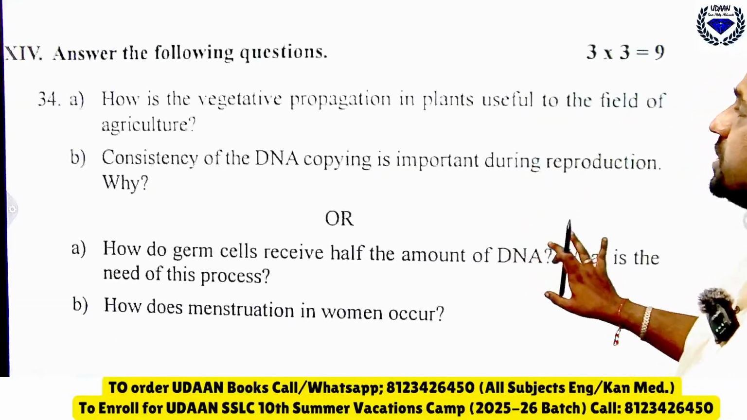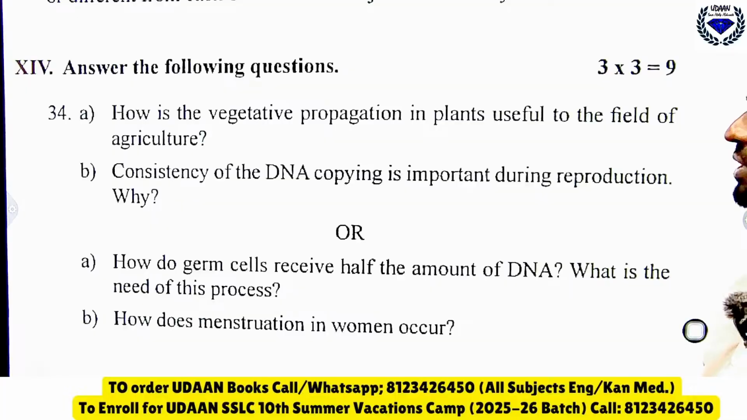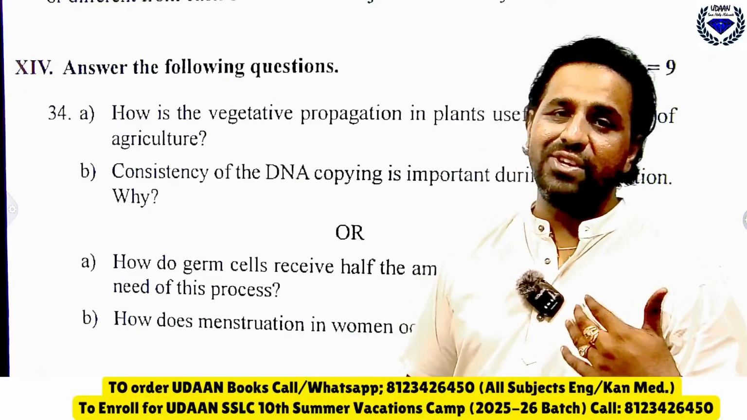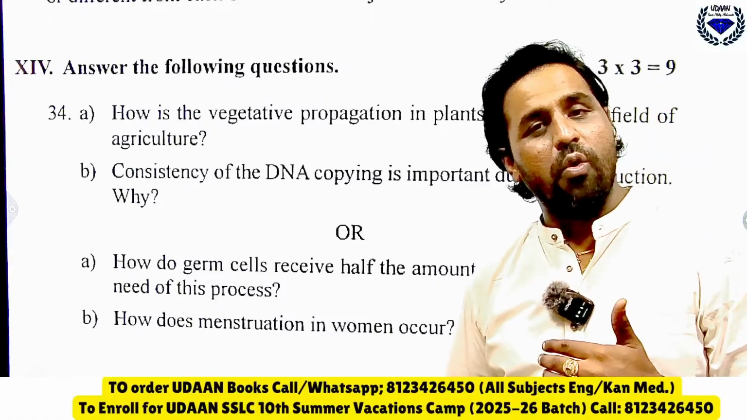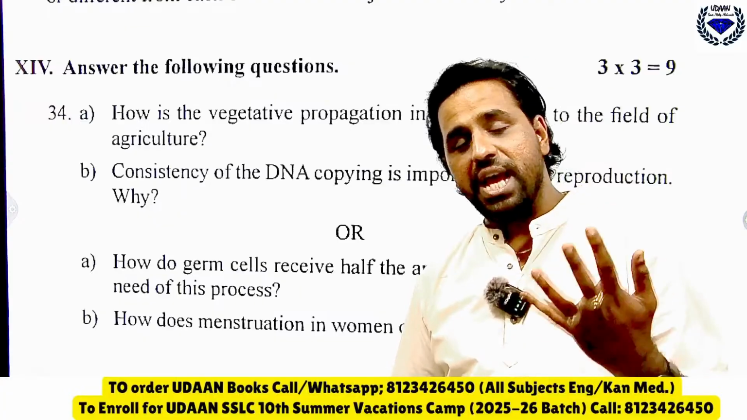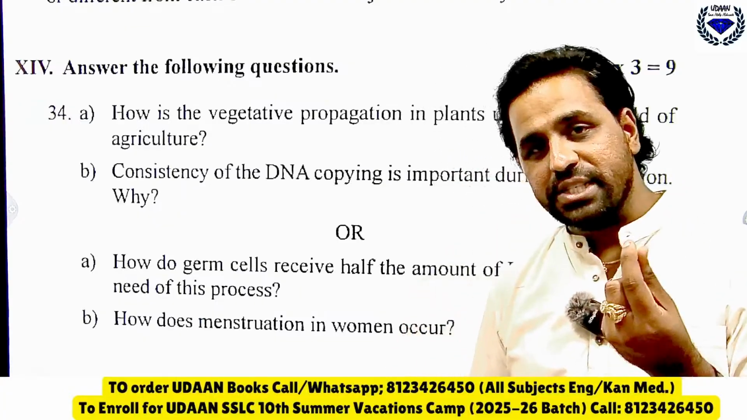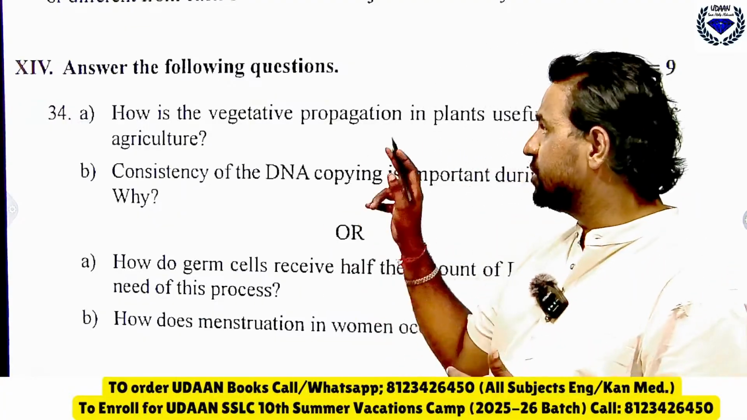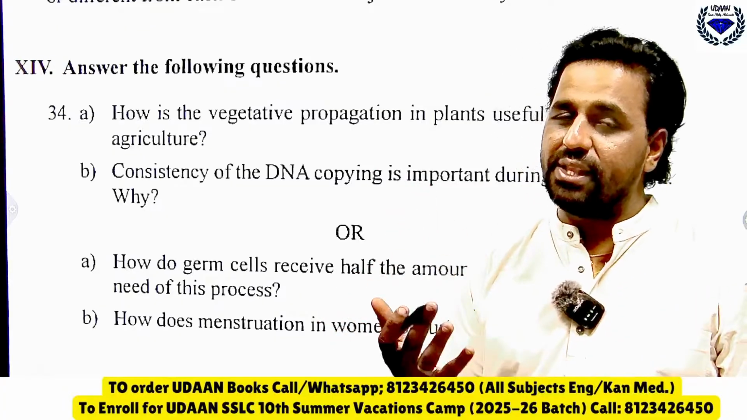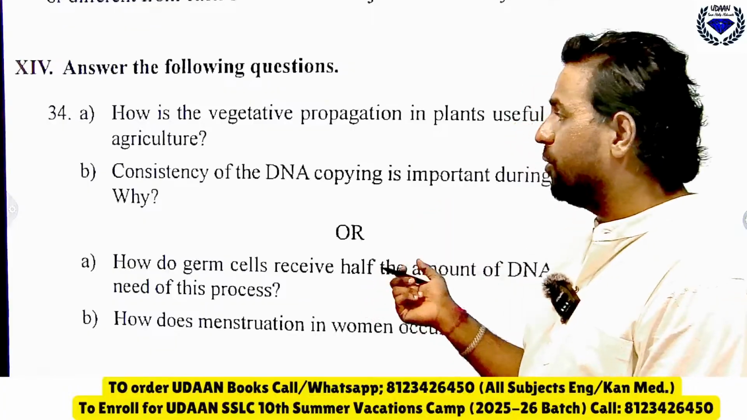Then, how is vegetative propagation in plants useful to the field of agriculture? In vegetative propagation you can even grow seedless banana and rose. Those that don't produce seeds, even those you can grow with the help of vegetative propagation. Then you can grow many varieties. Okay, that is the beauty of vegetative propagation.